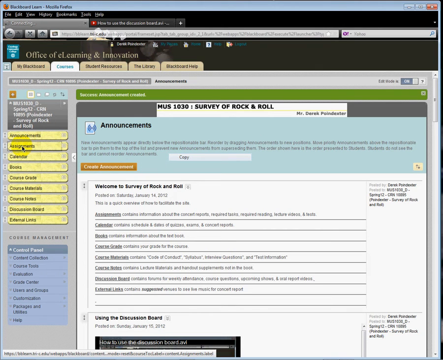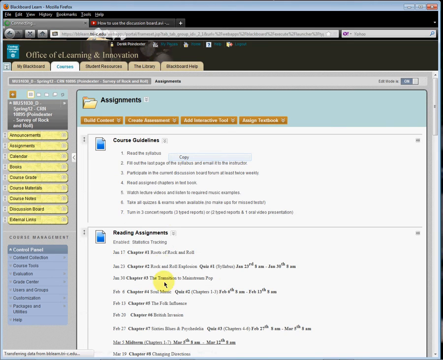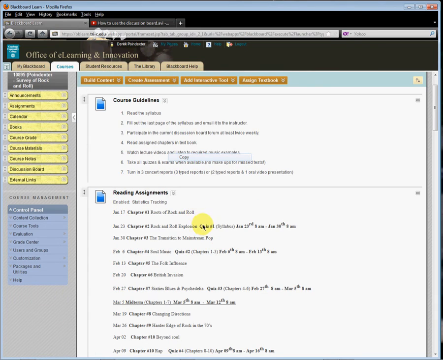Alright, so let's look through the various buttons. The assignments tab, very important. When this page opens up, the assignments page will show you reading assignments, the course guideline. These are the things that you must do in order to pass the class, when the assignments are due, when the tests are available, quizzes and exams. You'll notice that all the tests are available for 1 week's time. They'll start on a Monday at 8 a.m. and they'll continue until the following Monday at 8 a.m.